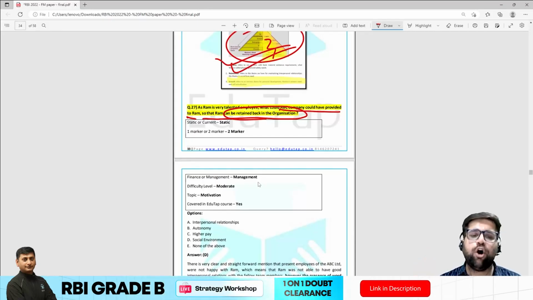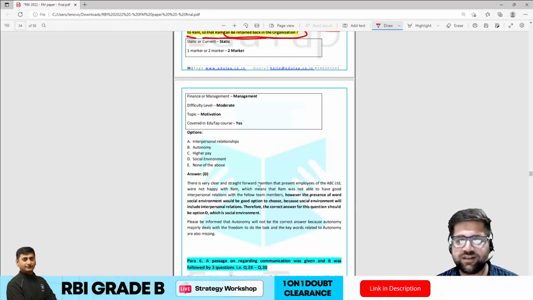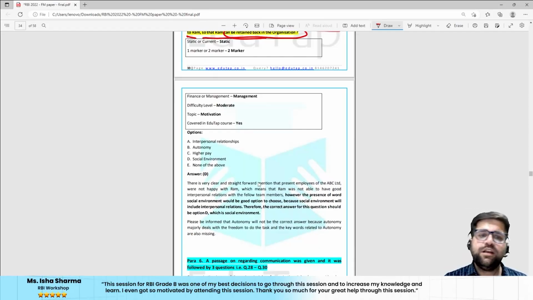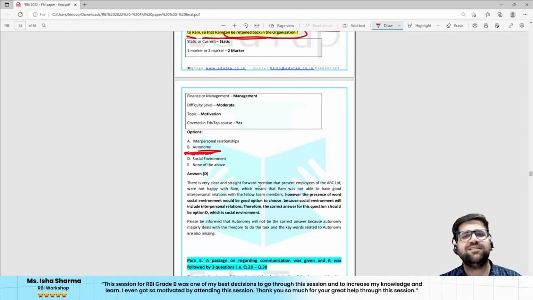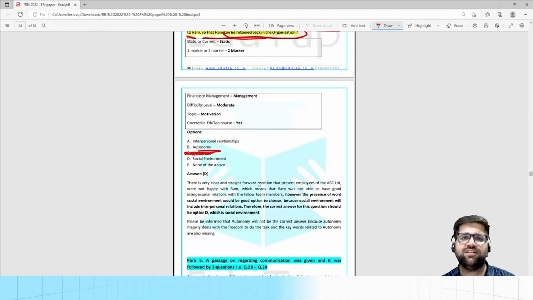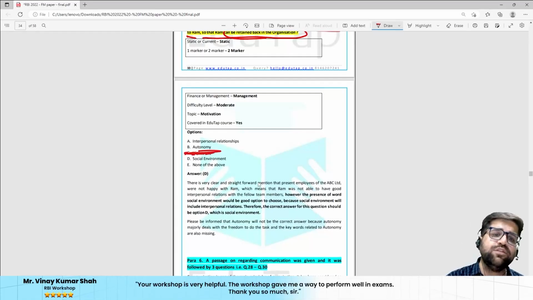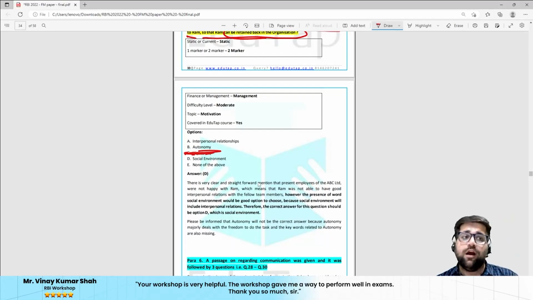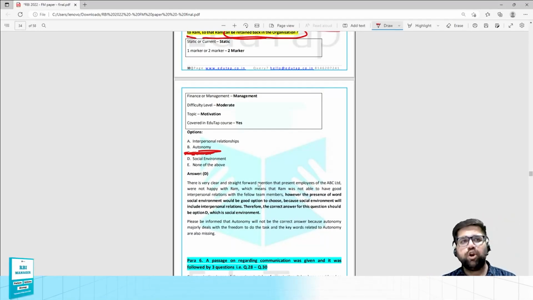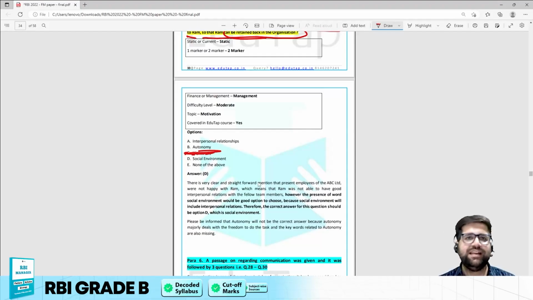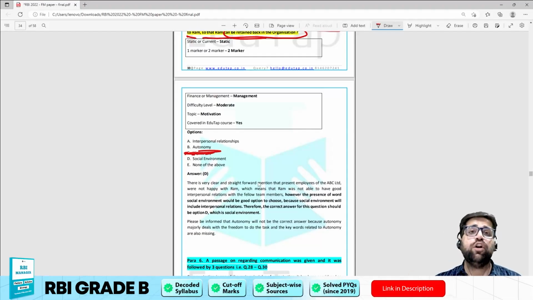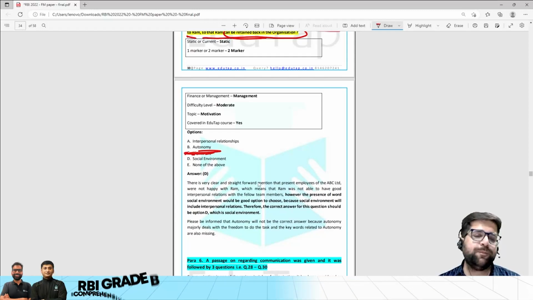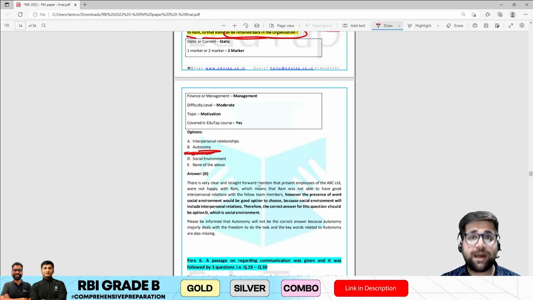Now, if you see, the options were interpersonal relationships, autonomy, higher pay, social environment. So you can clearly eliminate higher pay because it has nothing to do with the question. It was just given to confuse you. Again, many students are saying the answer should be autonomy. Autonomy cannot be the answer because autonomy deals with responsibility, it deals with freedom, it deals with the overall authority of decision making. And all these keywords were not present in the paragraph which was given. That's why the answer cannot be autonomy.